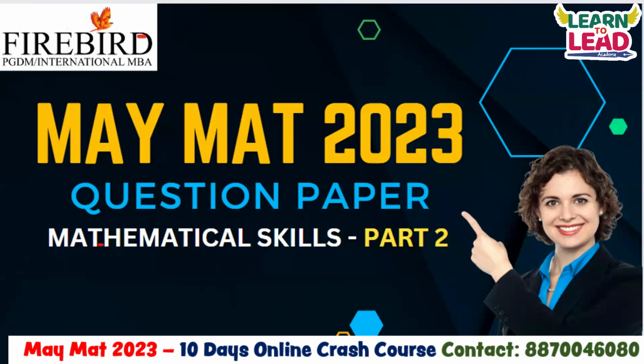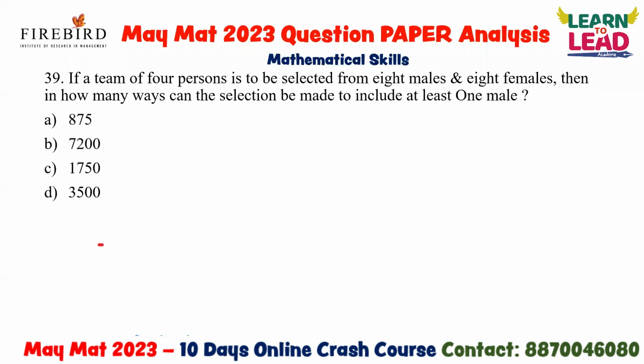Now, in this video, we are going to discuss the mathematical skills based question which was asked recently in the question paper. So watch this full video to know completely about the shortcuts. We have already posted the mathematical skills part 1 video, and we will give the link in the description box. After watching this video completely, you can watch that video also to get knowledge about mathematical skills shortcuts. This is a question based on permutation and combination, so definitely you can expect 2 questions based on permutation and combination.